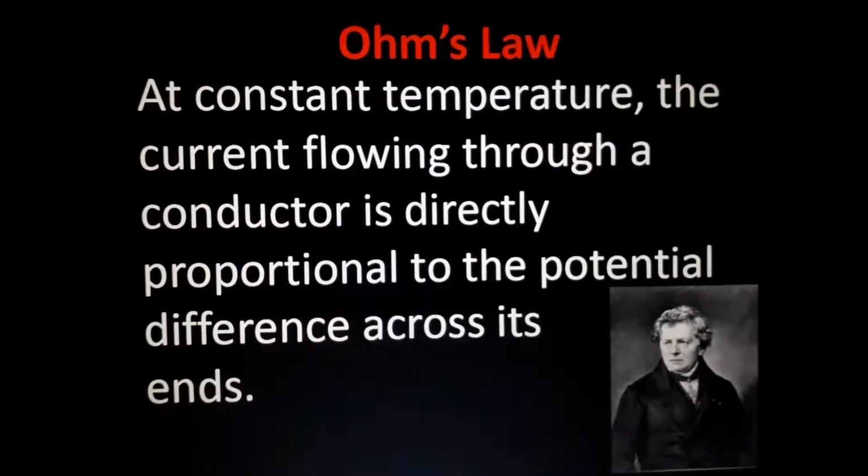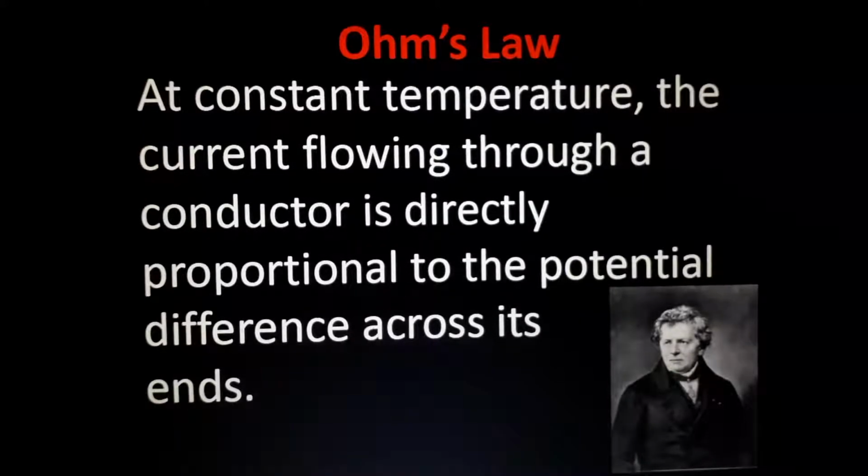Current is I. At constant temperature, the current flowing through a conductor is directly proportional to the potential difference across it. Means what? Directly proportional. Current is directly proportional to voltage means voltage increases, current increases; voltage decreases, current decreases. Current 0, voltage 0. Understood?